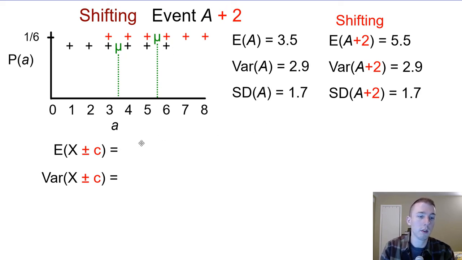So our rule for shifting: we take the expected value of the original x outcome from event A, plus or minus our constant, and that would just be taking the expected value and then adding or subtracting that constant. So it's just going to shift it to the left or the right. The expected value, that mean, is going to be shifted by whatever the constant was that you added or subtracted. Now the variation doesn't change, right? The variation stays the same because the spread is still the same. We just ignore the c, the constant that we add or subtract. It doesn't change the variation when we're shifting.